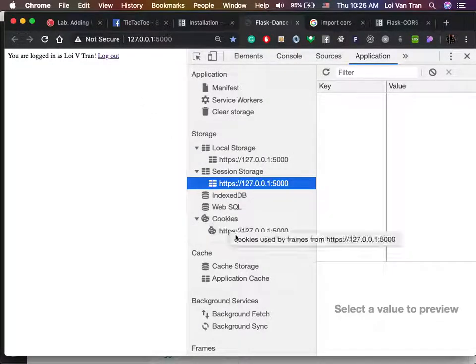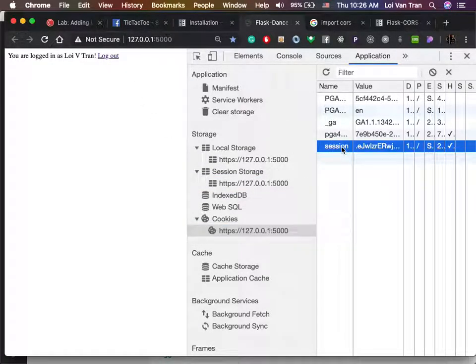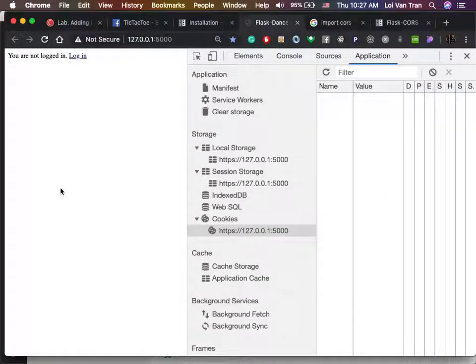Okay, so I'm pretty confident that if I were to delete this and refresh the page, it would show that I'm logged out. So we're going to delete it, we're going to refresh, and now you can see that I am in fact logged out. Basically, know that when our Flask application ran on the client, one of the first things it did was look inside the cookies for a session token, or a session. If it found that session token, it would know that we had logged in previously.